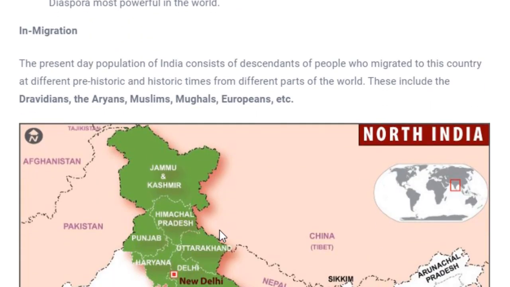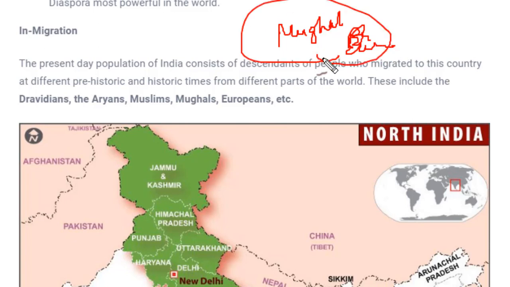Fine. Next is immigration. Immigration means the people who migrated to India. Now, India has always been under some rule or other. Initially it was under the rule of the Mughals. Before that there is a long story, and I'm not going way back over there. But now, as we know, the Mughals, and after that we had the British, the Europeans. Before that we had Dravidians and Aryans, who invaded India. After that, Muslims came in the form of Mughals and others. Then finally, the Europeans.